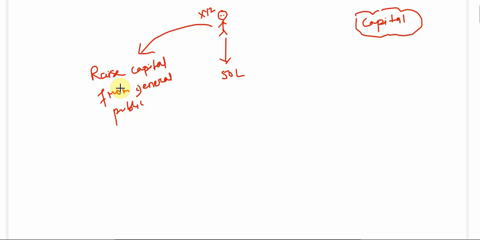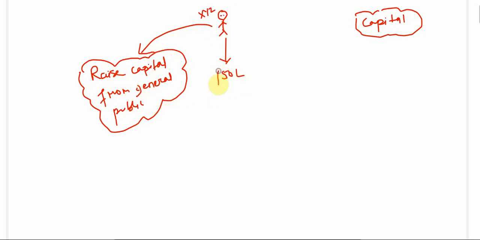But when it comes to a company, a company can always raise capital from the general public as well. So this person is forming a company, let's say XYZ Limited, and he is in need of 50 lakh rupees. So he decided to raise capital from the general public.